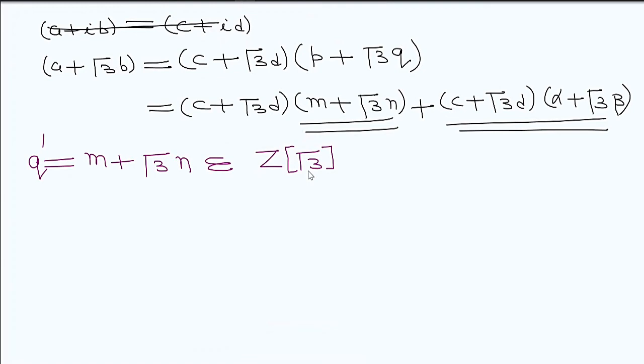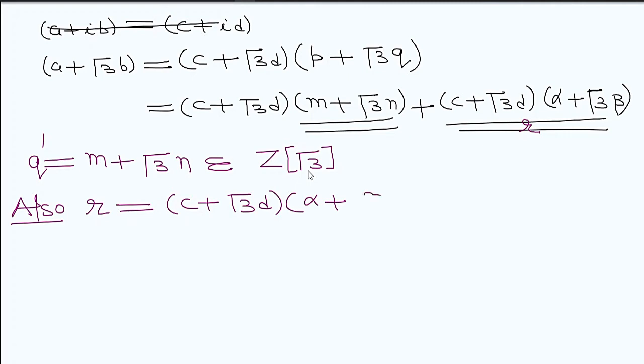What about the remainder? We write R as C plus under root 3D into alpha plus under root 3 beta.